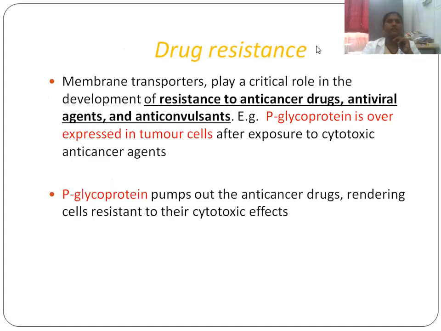So, drug resistance. Membrane transporters play a critical role in the development of resistance to anti-cancer drugs, antiviral agents, and anticonvulsants. Example: P-glycoprotein is overexpressed in tumor cells after exposure to cytotoxic anti-cancer agents. P-glycoprotein pumps out the anti-cancer drugs, so the cells become resistant to their cytotoxic effects.